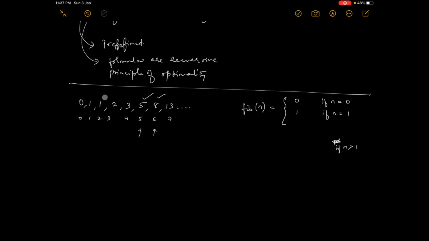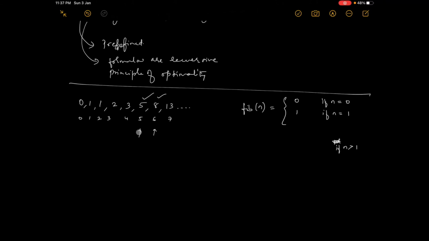For n greater than 1 means this. To get this, what have we adopted? Suppose this is n: f of n minus 2 is 0, plus f of n minus 1 is 1. So 0 plus 1 is 1.